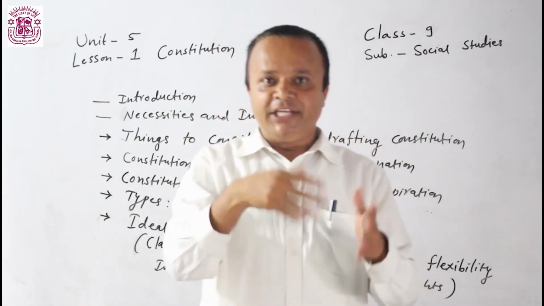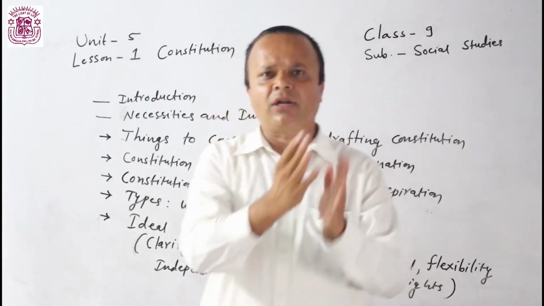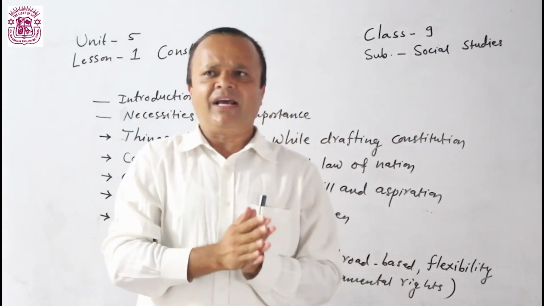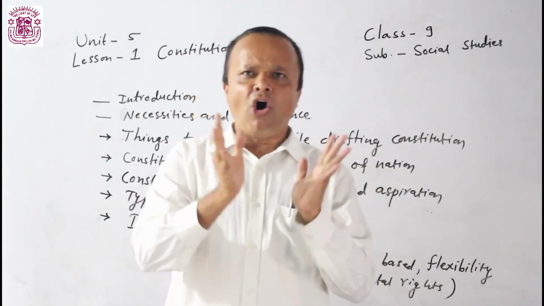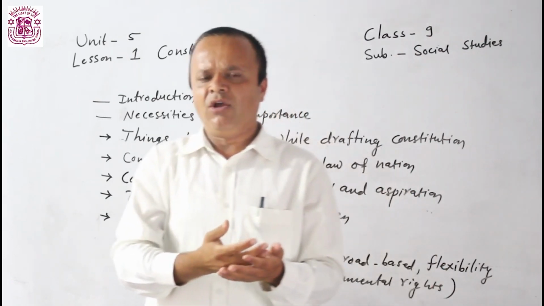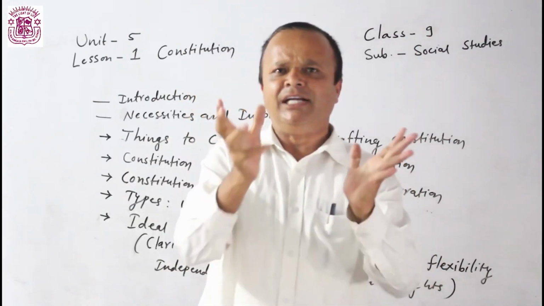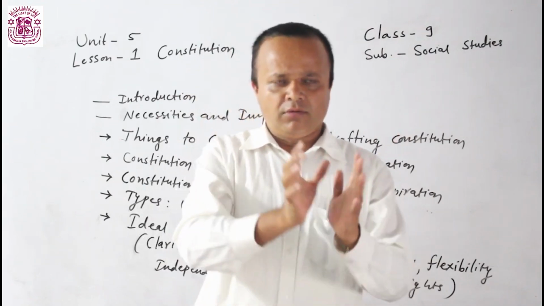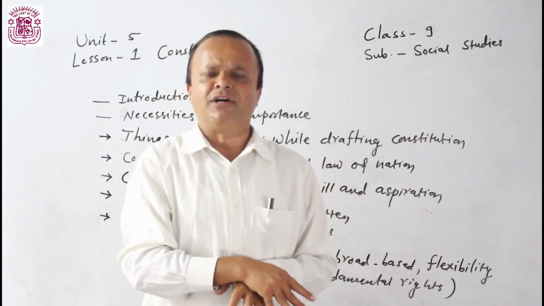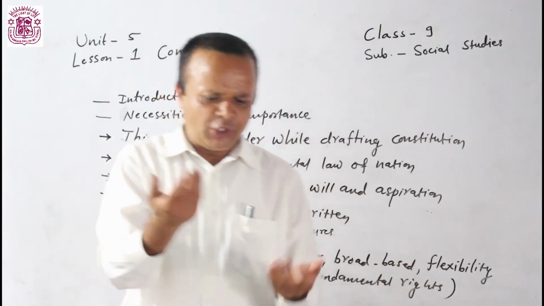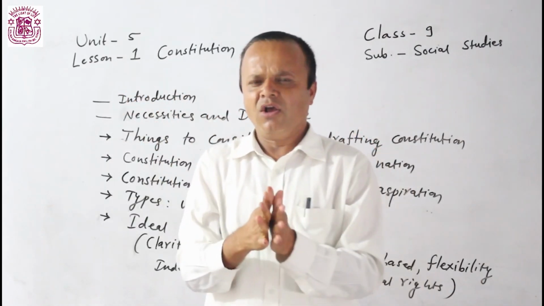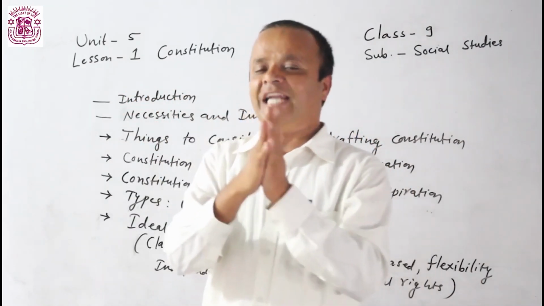Then after, historical condition of the country, cultural condition of the country. Again, geographical condition of the country. All these ideas we need to consider, also the population of the country and economic condition of the country. Considering all these facts, it will be better to draft constitution. If constitution is drafted without considering these things, then constitution cannot be long lasting.